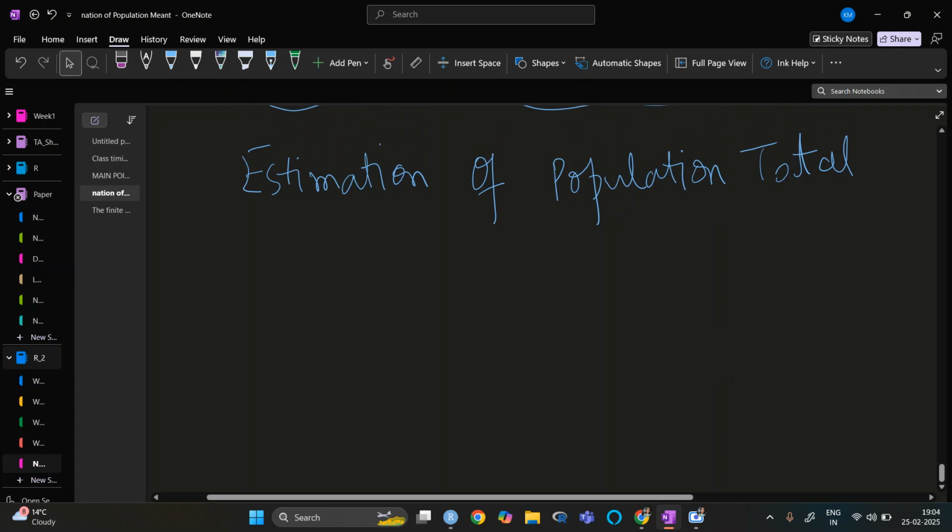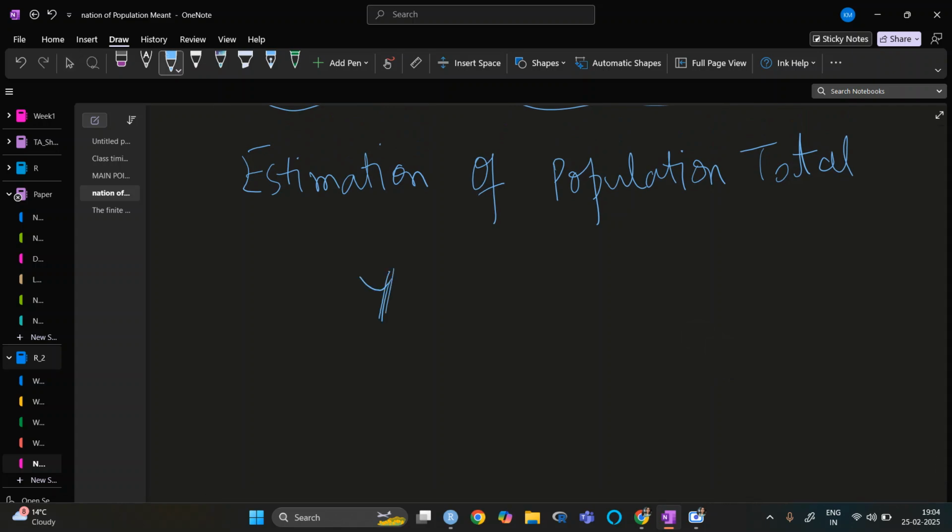Let's say, because it is for the total population, let's say Y T. It is summation y i, which is capital N times y bar. So this can be estimated: Y T hat can be estimated by N times small y bar.